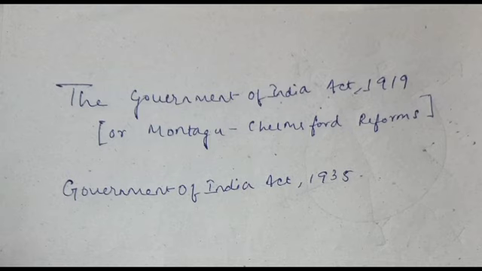The provincial governments. The act also divided the powers between the central and the provinces. There were three lists: federal list, provincial list, and concurrent list. The federal list was meant for the center. It had 59 items. Provincial list was made for the provinces. That had 54 items, while the concurrent list was made for both central and provinces, and had 36 items. There were certain residuary powers which were vested upon the viceroy.